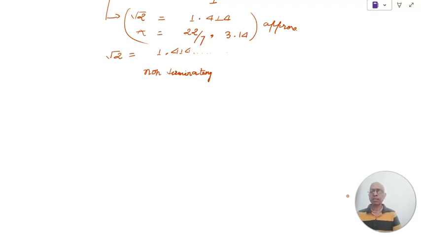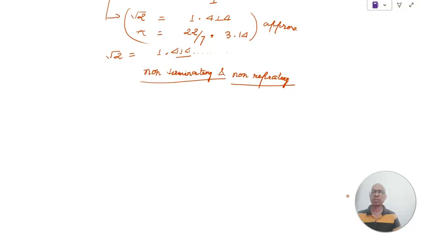So one more definition comes here for irrational number: the decimal representation of an irrational number is non-terminating and non-repeating. Right? The digits of this decimal part would not repeat, means a pattern would not come, so you cannot guess the next number without doing the actual division.